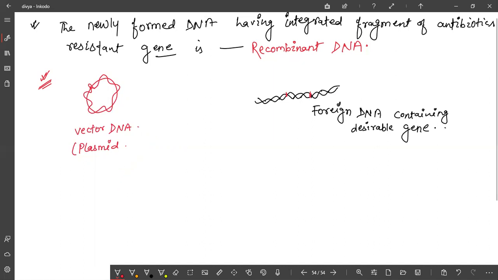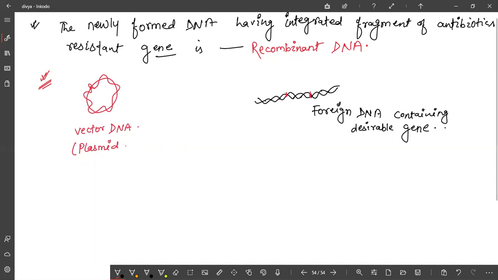Is it clear to you, Deepika? Yes, ma'am. For cutting this DNA, which enzyme is required? Restriction endonuclease. Good. We will use the same restriction endonuclease for cutting both, because the ligation process will be easy.